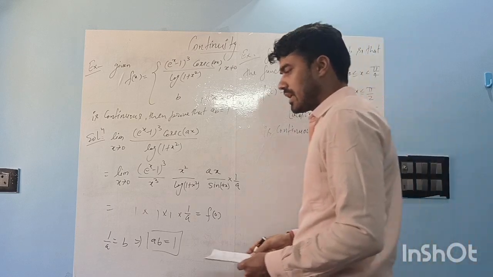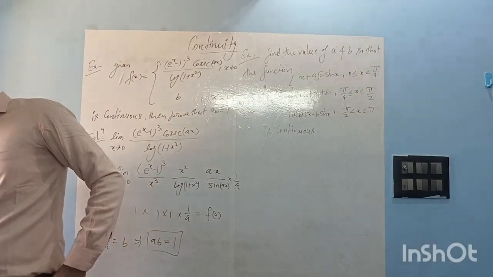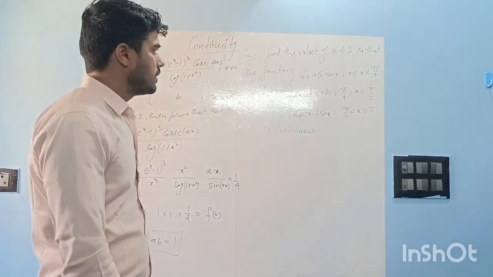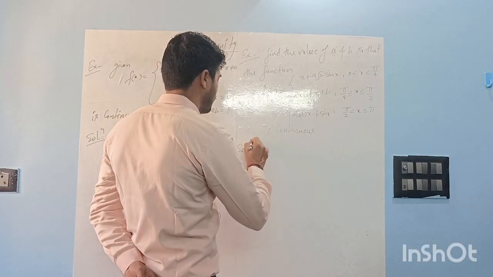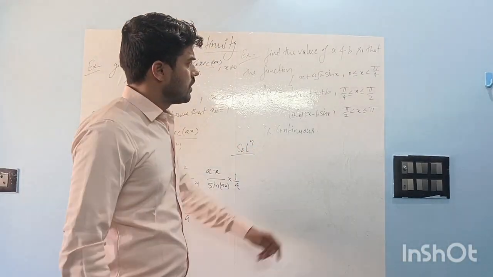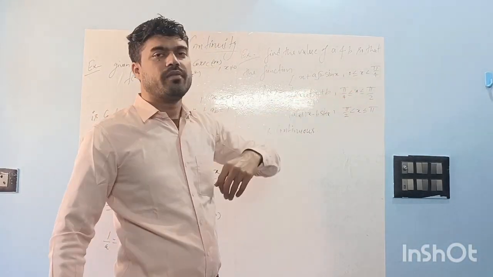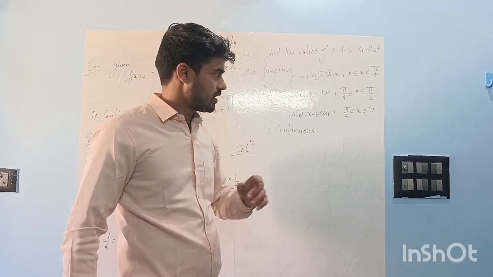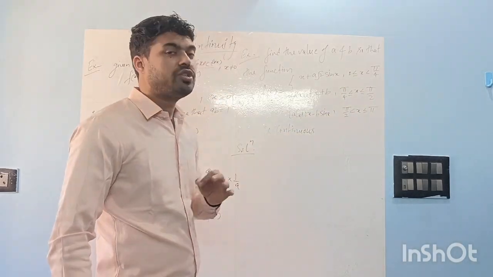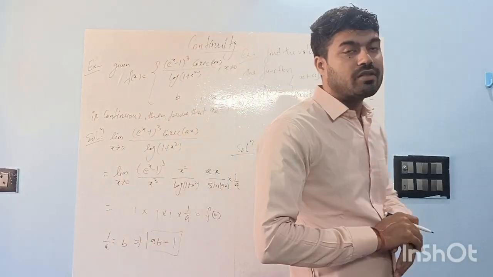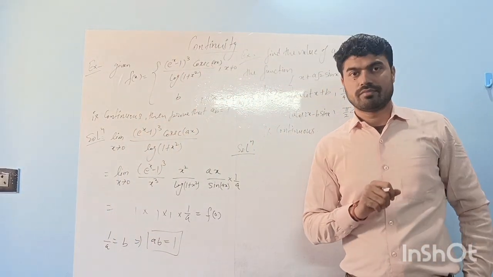So given that this function is continuous, we need to find the values of a and b, right? Okay, so look, before pi by 4 and after pi by 4, the definition of the function is changing, right? Here also, before pi by 2 and after pi by 2. So we will use these two points, the breaking points of the piecewise function, because there we may have doubt.